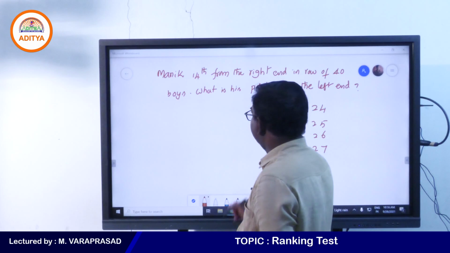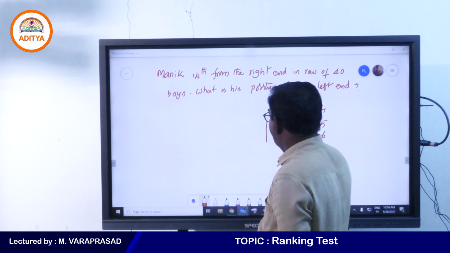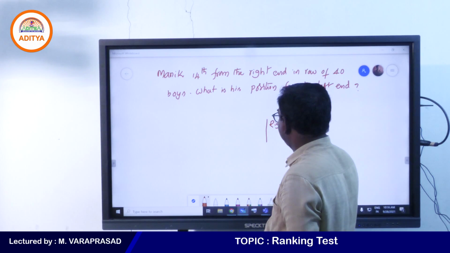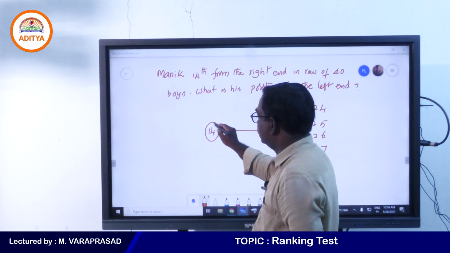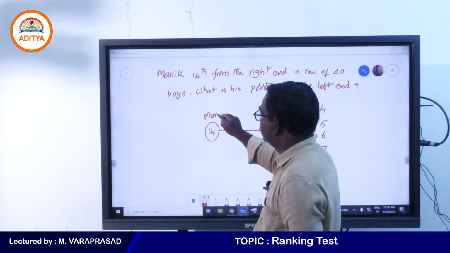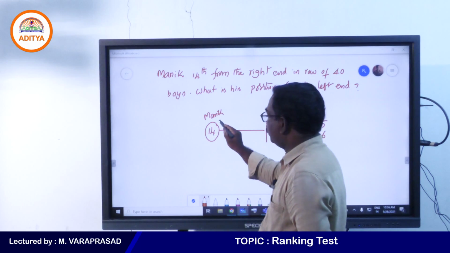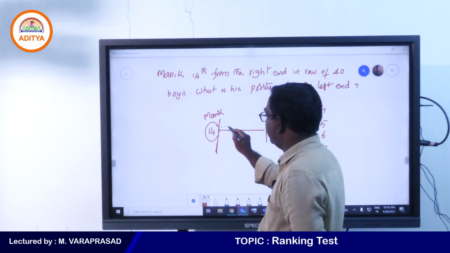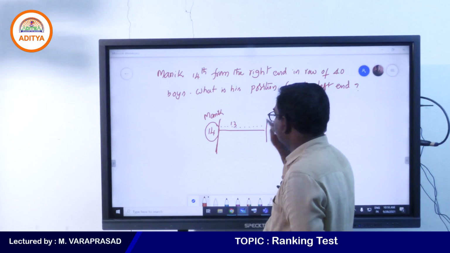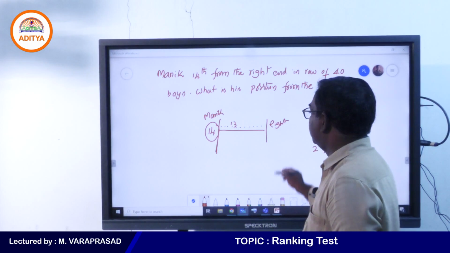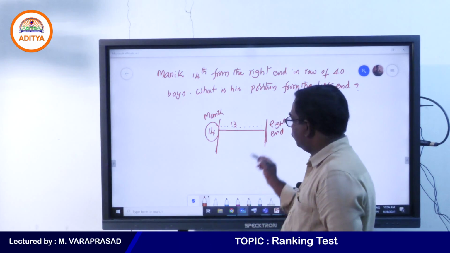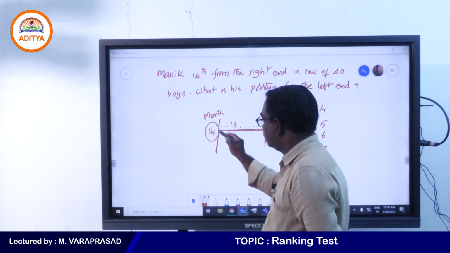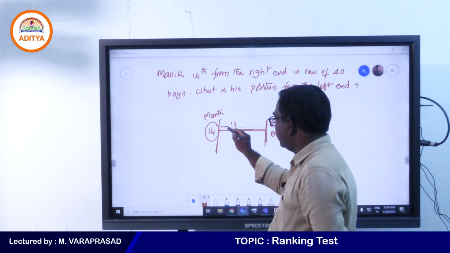Suppose this is the right end. Manik is in 14th place from the right end. This is Manik, so before him 13 members are there. 14th place from the right means 13 members are ahead of him.